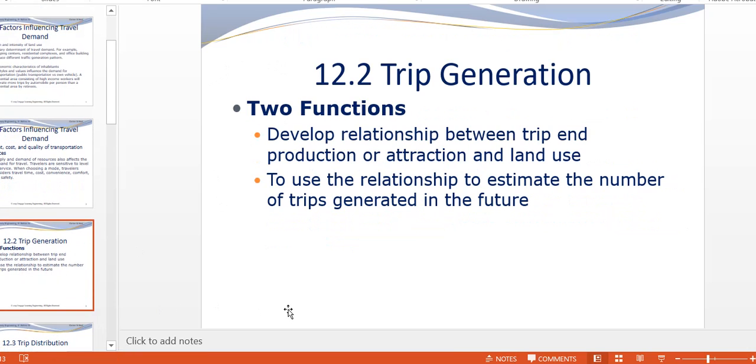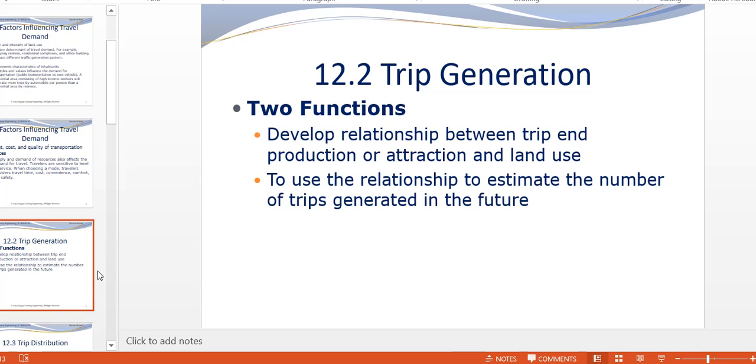Now the problem is something else. Trip generation, what does it mean? It is how a trip is generated. Some areas produce trips and some areas attract trips. For example, when you come to school, your home is producing a trip and your school is attracting a trip. That is called trip generation.